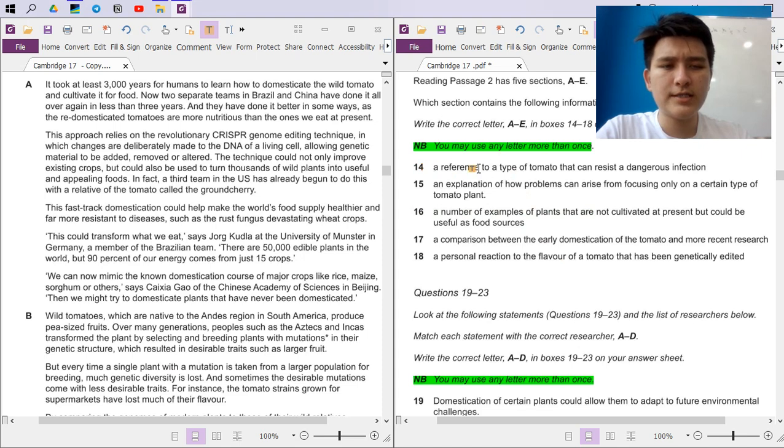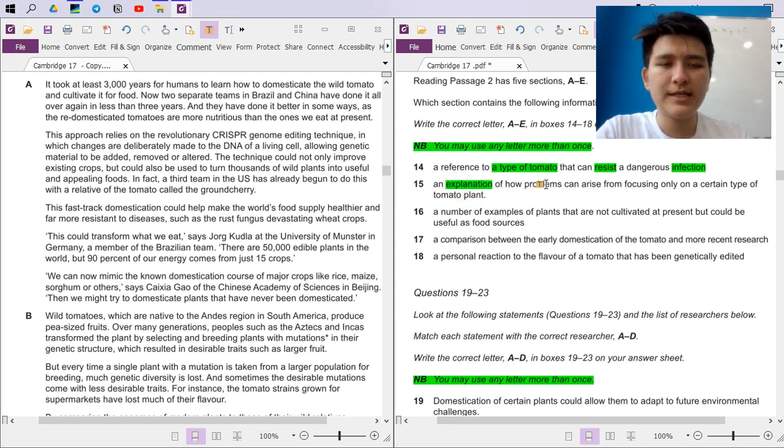A reference to a type of tomato that can resist a dangerous infection. Okay, so this tomato can resist a dangerous infection. Resist something means it can withstand. I'm using another high level word, but like resist, it can take it, it can endure. So there are actually many ways of saying that. And reference is kind of tricky because it may not be transparent, so you may want to look out for that.